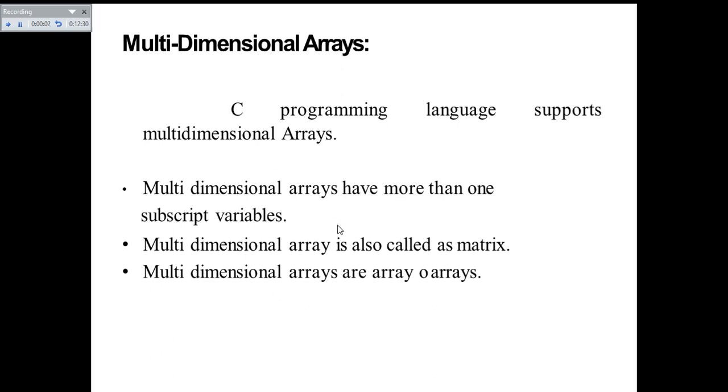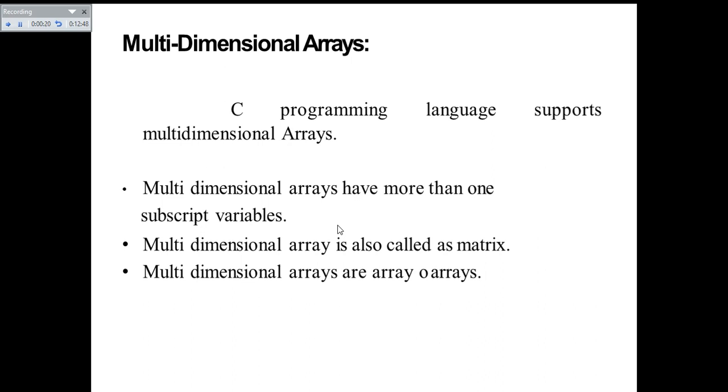Multidimensional array. The C programming language supports multidimensional arrays. Multidimensional arrays have more than one subscript variable. These are similar to two-dimensional arrays, but you can have more than two. So a two-dimensional array is also an example of a multidimensional array. A multidimensional array is also called a matrix.